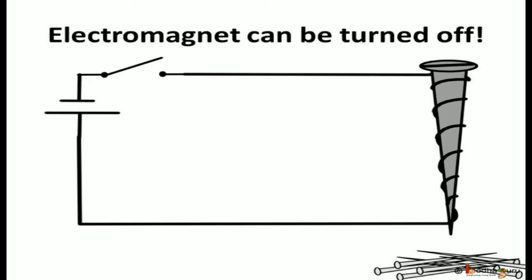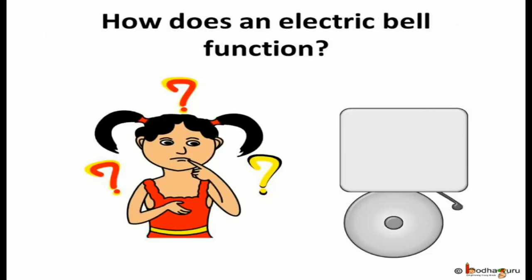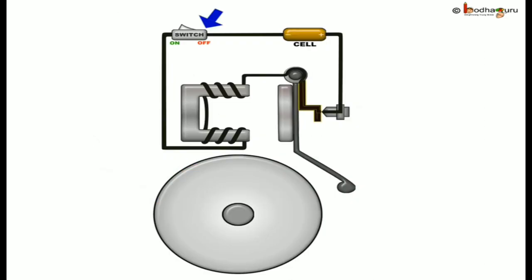Now that we are clear about the electromagnet, let us now understand how an electromagnet is used in the functioning of an electric bell. Let us see the simplified circuit of an electric bell with the switch in off position. It consists of a coil of wire wound on an iron piece bent to form a U shape like a horseshoe magnet.